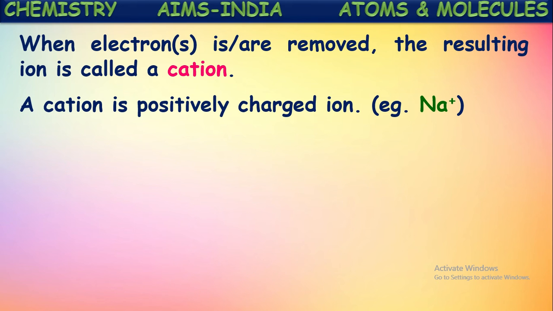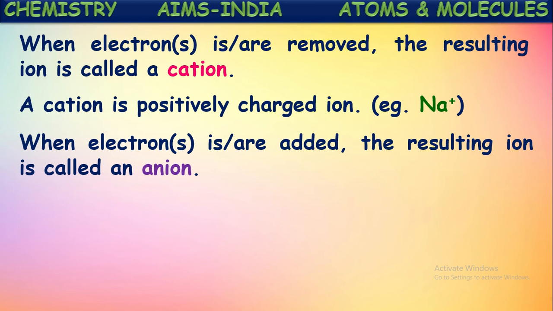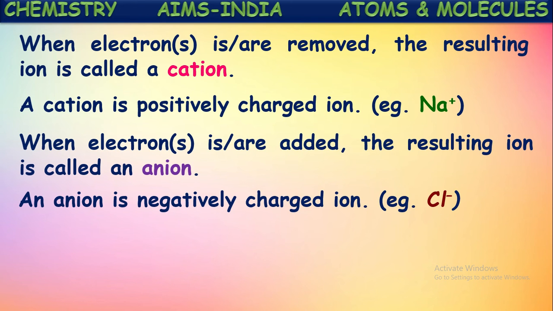Got it? Next, when electrons are gained by the elements, the resulting ion is called an anion. So the ions formed by the gain of electrons by the elements are called anions. An anion is a negatively charged ion. For example, chlorine, as we said earlier, will gain one electron to become stable, so that it forms Cl minus ion. So the Cl minus ion is said to be an anion.